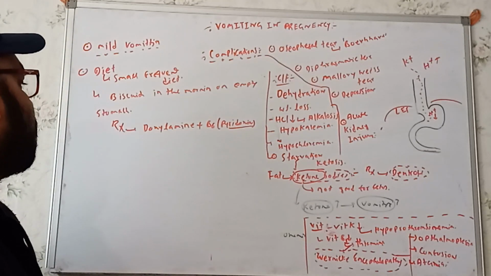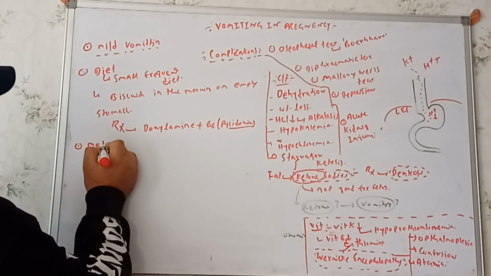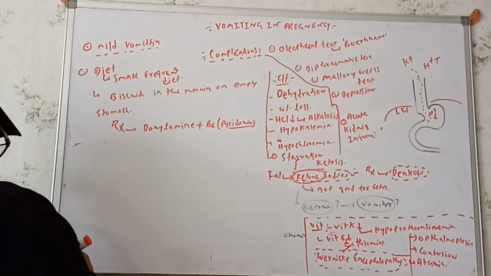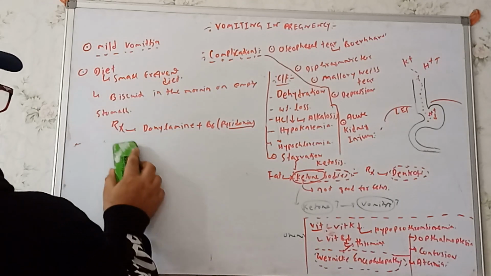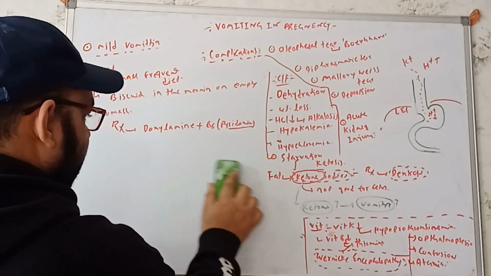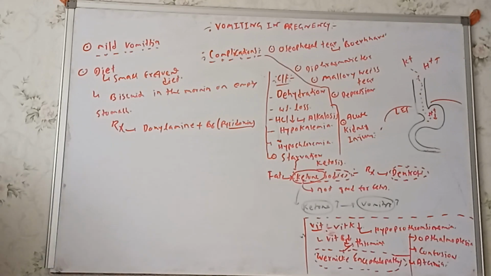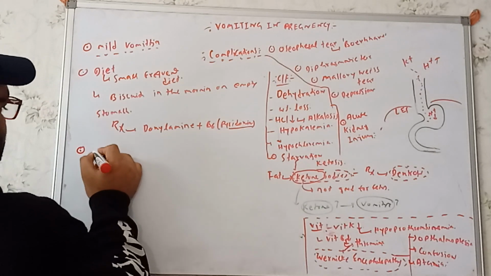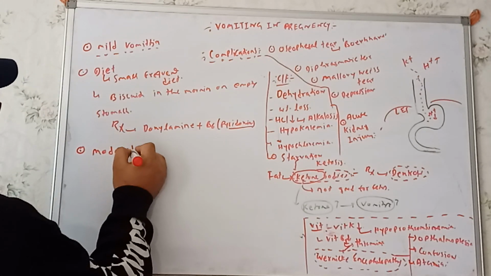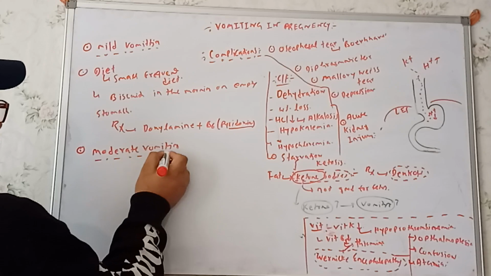Alright, let's go back to the moderate vomiting. What are the conditions we'll get to see in terms of the moderate vomiting? Wait a minute, let's erase this part. In terms of the moderate vomiting, we'll get vomiting that will be frequent. So in moderate vomiting, what are the drugs we can use over here?